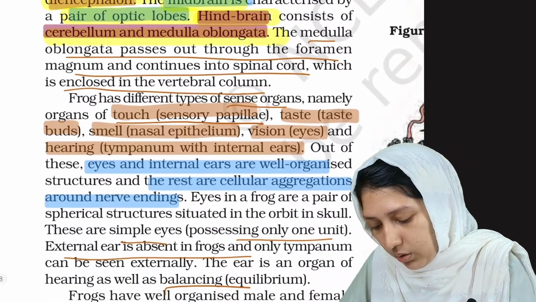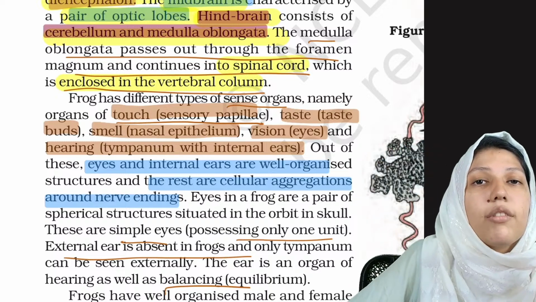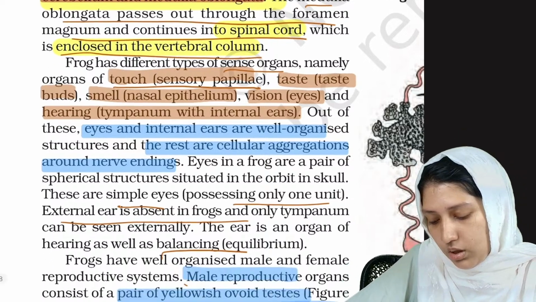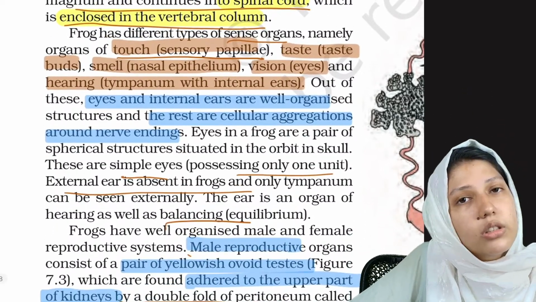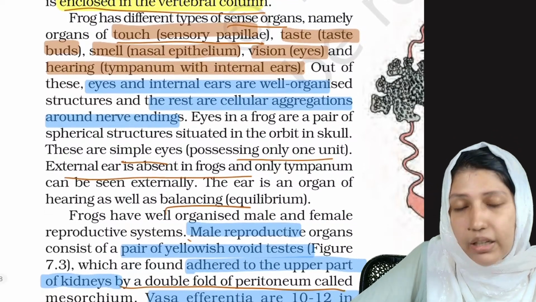And this spinal cord, as we have discussed before, is enclosed in a vertebral column, which is known as vertebra. Now this system is also over, the nervous system is also over. Now coming to its sense organs.